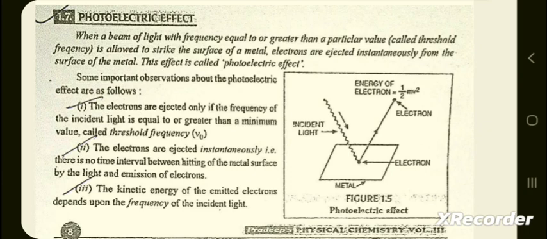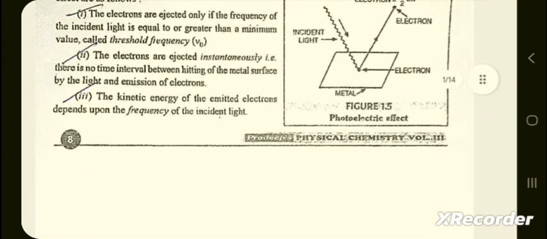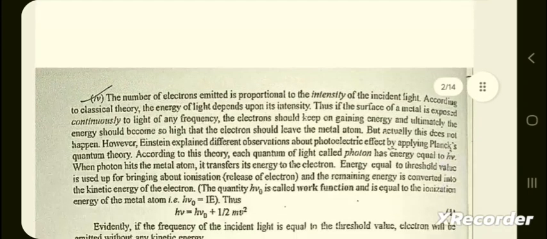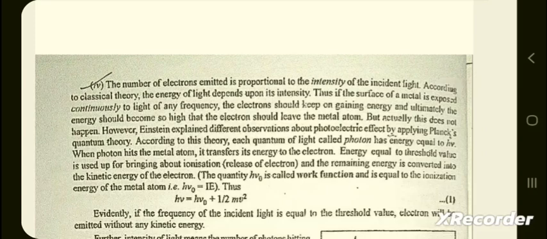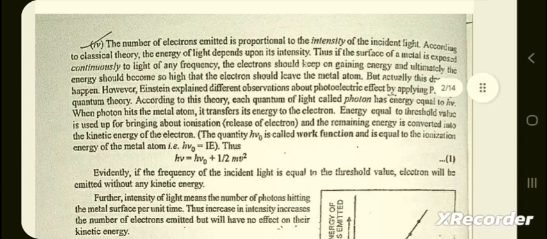First, electrons are ejected only if the frequency of the incident light is equal to or greater than a minimum value called threshold frequency. Second, the electrons are ejected instantaneously. There is no time lag between heating of the metal surface by the light and emission of electrons. Third, the kinetic energy of the emitted electrons depends upon the frequency of the incident light. Number 4, the number of electrons emitted is proportional to the intensity of the incident light.